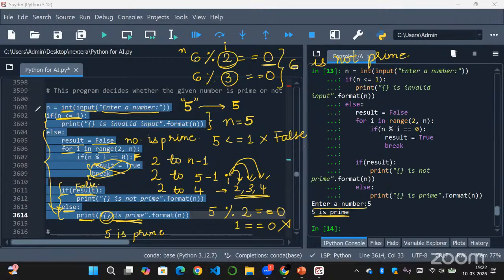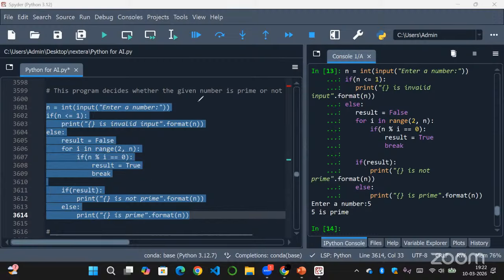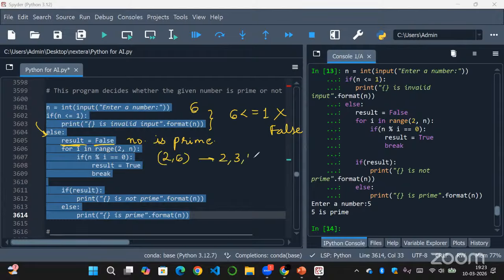If we have, let's say 6, okay? So n is 6 here. First it will validate the value 6. So is 6 less than equal to 1? No, this is false. So directly it will go to the else block. And firstly it will assume result equal to false, that is the number is a prime. So first it will assume 6 is a prime. And then we are validating if it is prime or not. So for I in range 2 comma n, that is 2 comma 6. So it will check values 2, 3, 4, 5.